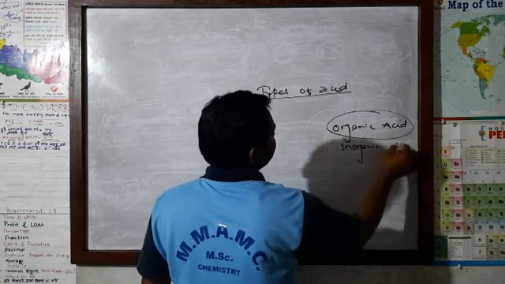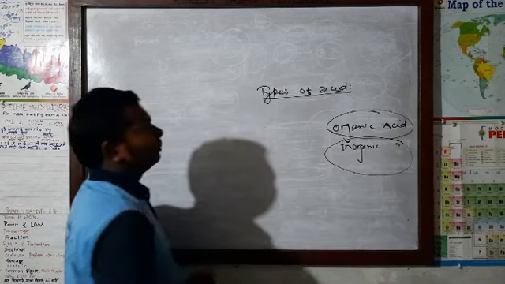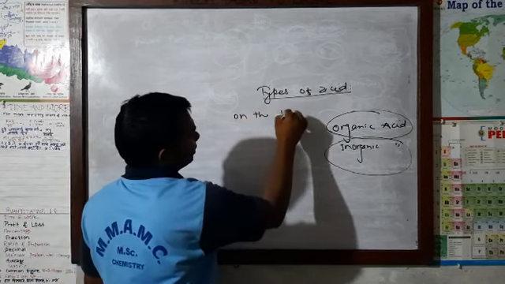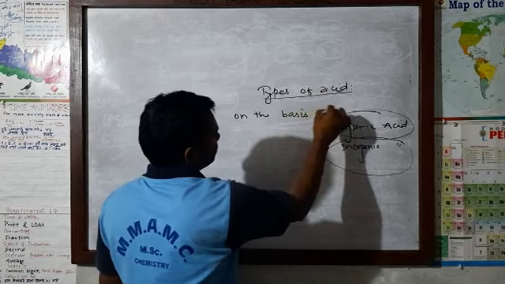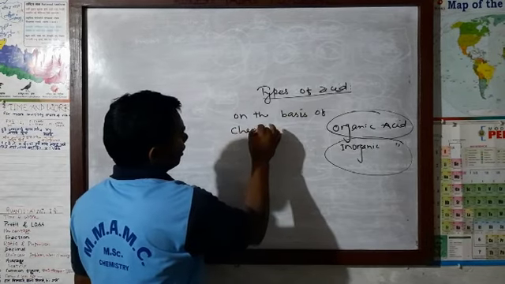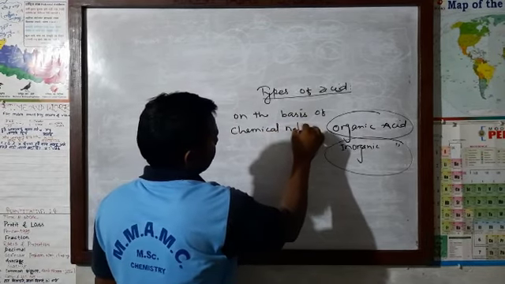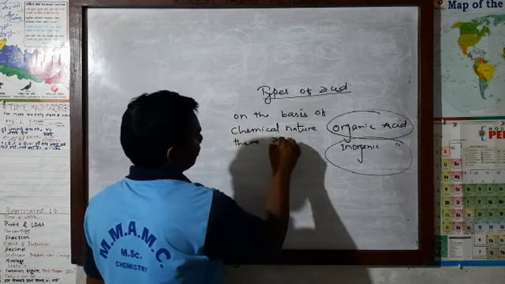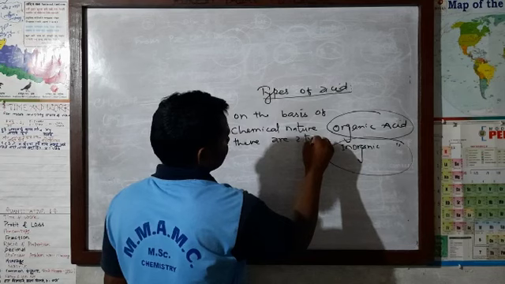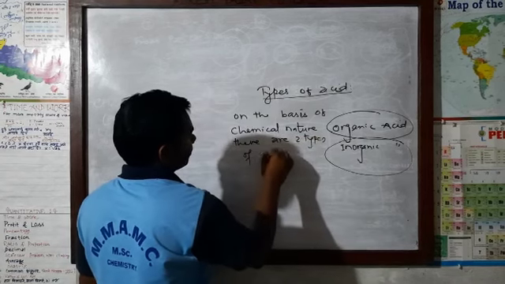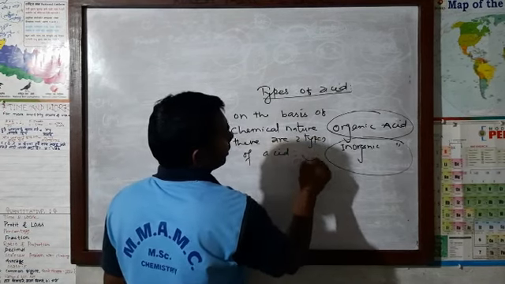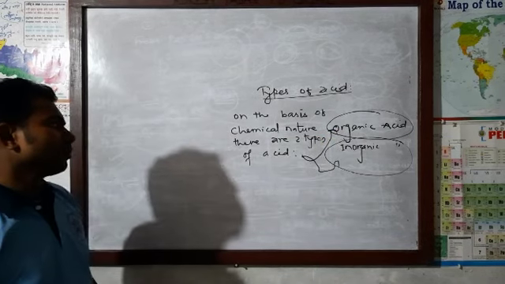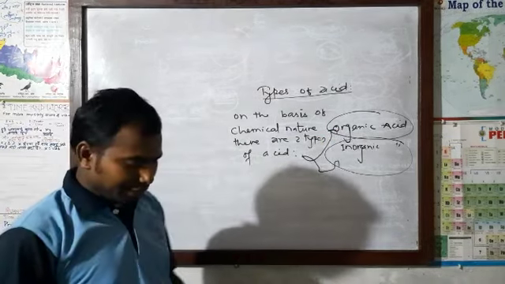The first thing we are going to discuss is classification on the basis of chemical nature. On the basis of chemical nature, there are two types of acid, given below: one is organic acid, another is inorganic acid.